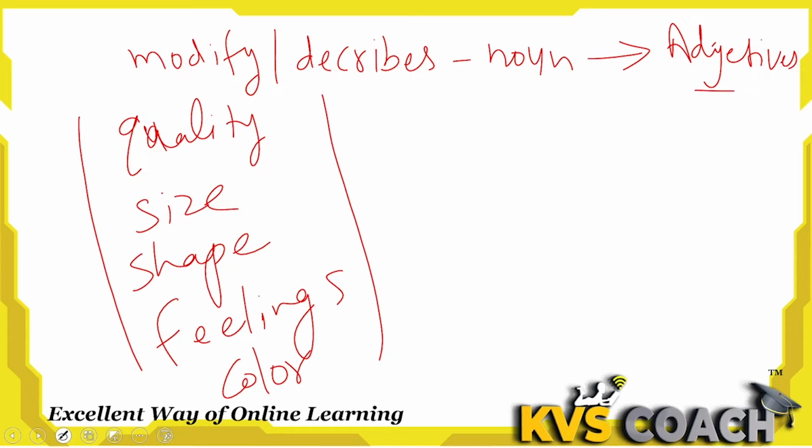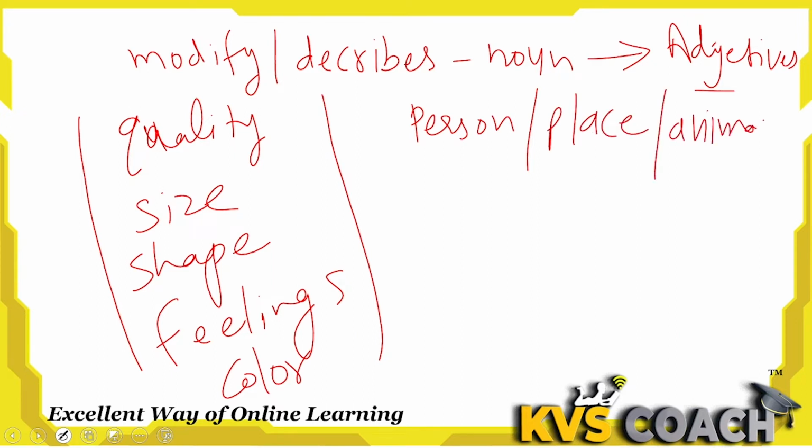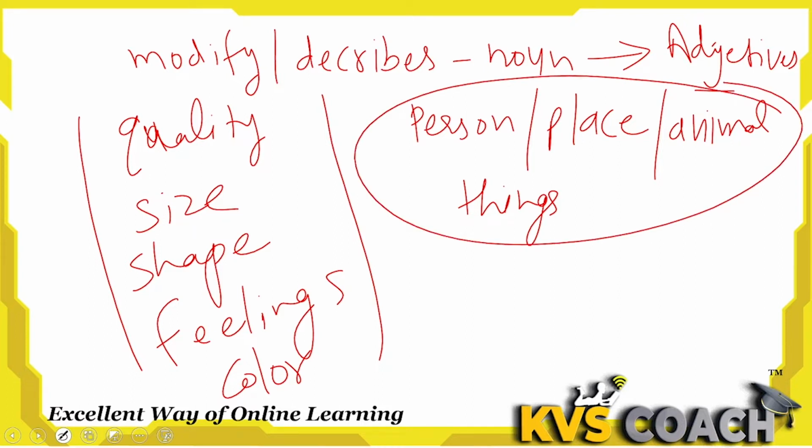So how do adjectives work? They describe a noun. A noun is a person, place, animal or thing. These are nouns, their names are nouns. Or a pronoun, you know, he, she, it or they, which we use for the replacement of a noun. These are pronouns, and adjectives modify all of them.